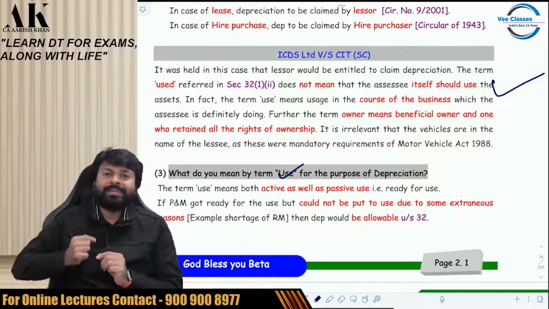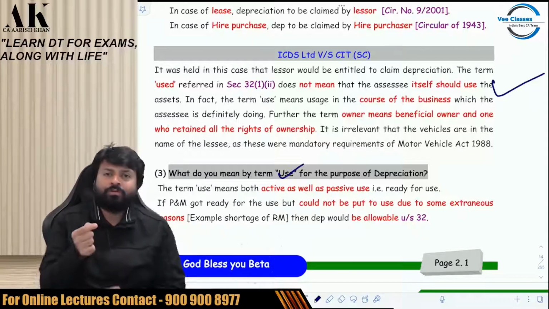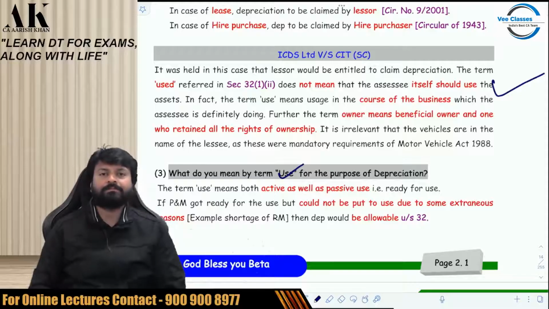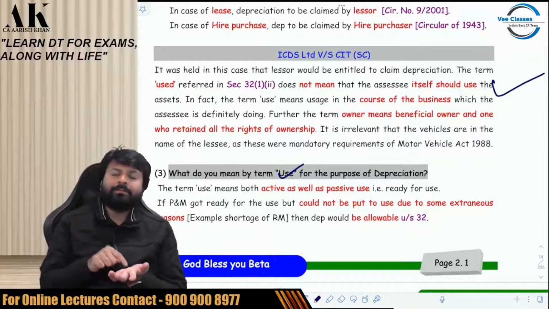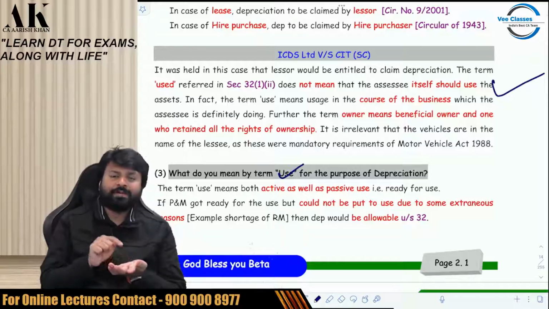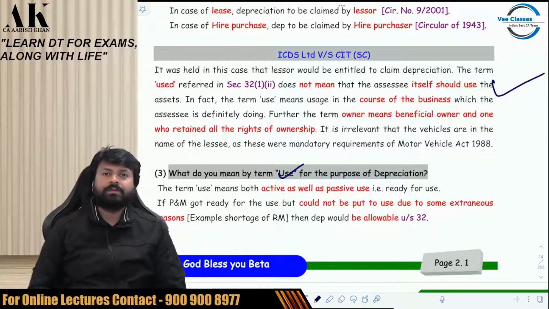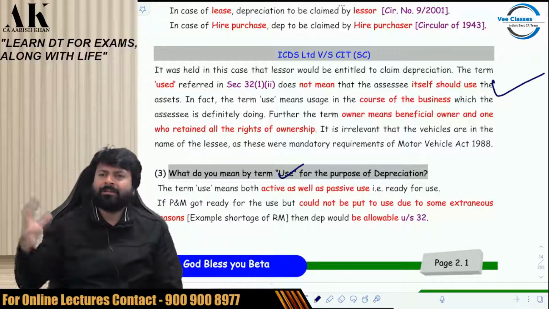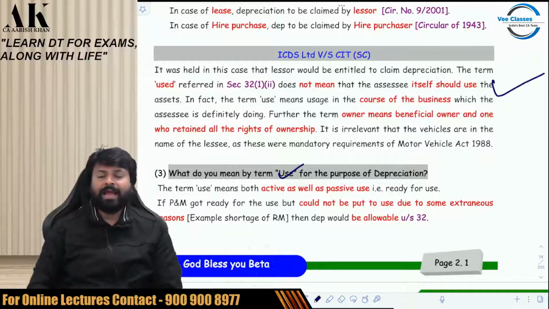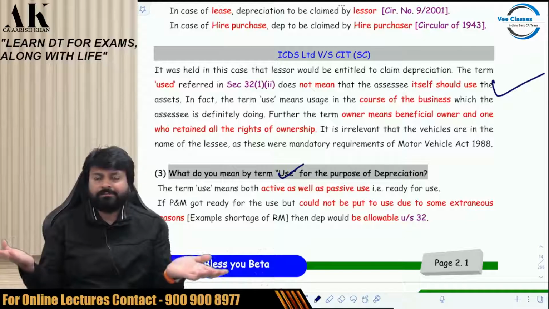Use does not mean only active use. Use will also include what? Passive use. And one last thing over here. Suppose I am not able to use my asset, machinery, plant, furniture, whatever it is, because of some extraneous reasons, then the government will give you depreciation on that machinery. For example, I bought a machinery and I am ready to use.